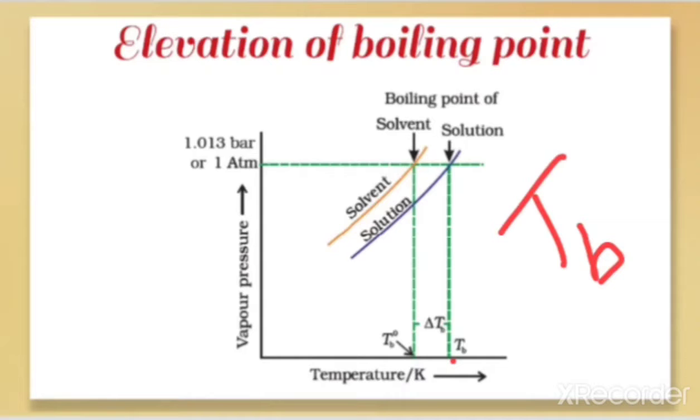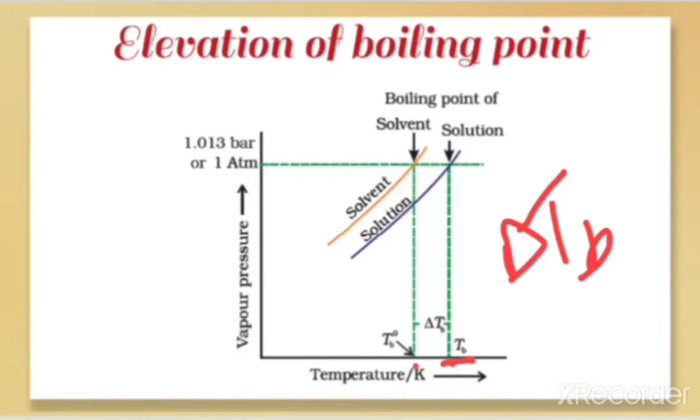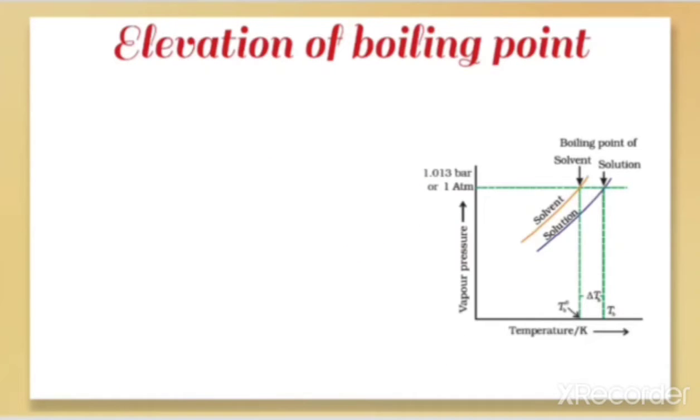At that time, what will be the change in their boiling point? We can say that here the boiling point of the solvent in the solution is greater, that is, it is greater than T naught B. So how much greater is it? That is, how much it is elevated. That is delta TB, the change, that is TB minus T naught B. So for this plot, it is delta TB, which we can find out as TB minus T naught B.